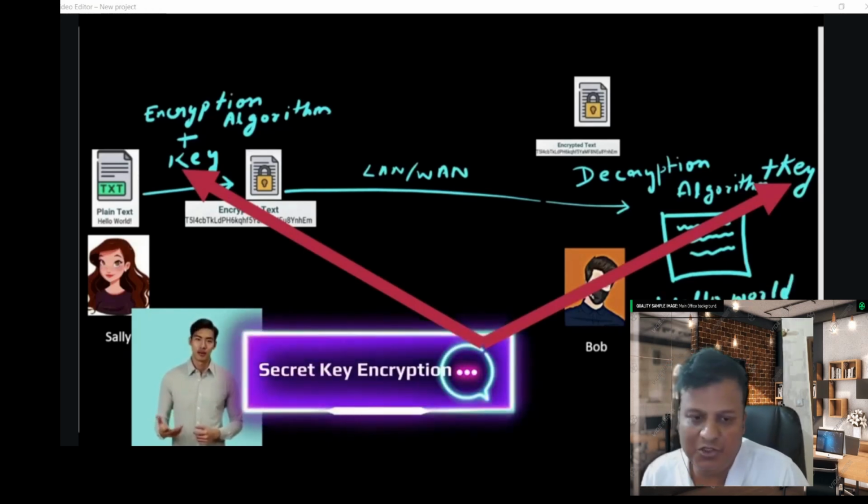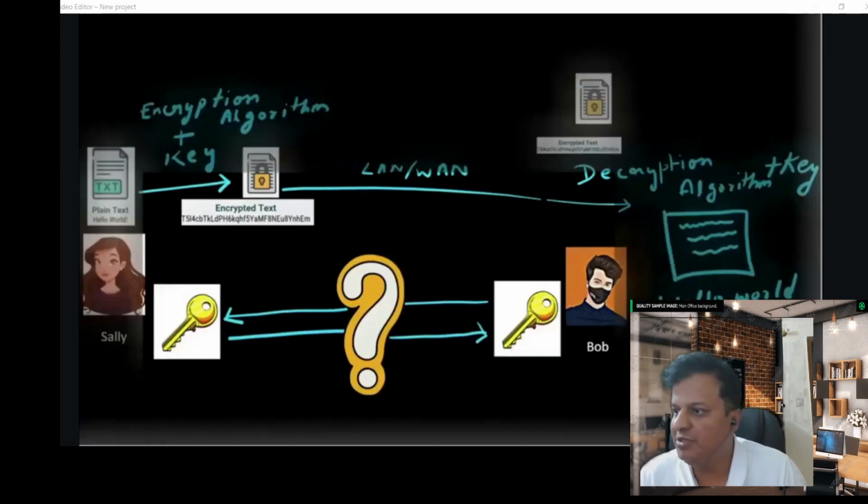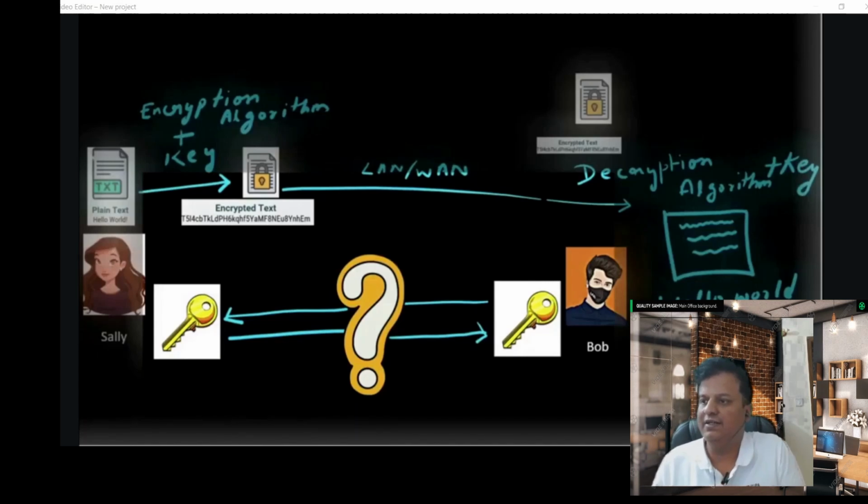Now come to the part where asymmetric encryption is used. We have to share this key, which is the same on both sides, right? So how will we share it? We will share it using an asymmetric key. In asymmetric encryption, the encryption key and decryption key are different, right? So there will be a public key which would be shared among both parties, and there will be a private key for decryption.